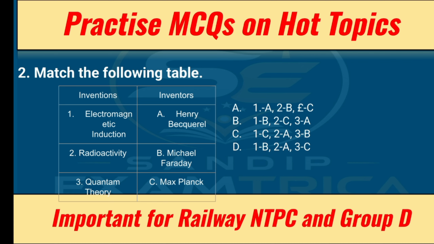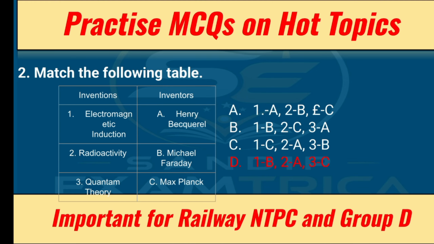Second question, match the following table: inventions and inventors. Electromagnetic induction, radioactivity, quantum theory. Inventors: Becquerel, Michael Faraday, Max Planck. So here, electromagnetic induction was invented by Michael Faraday, and radioactivity was invented by Henry Becquerel. So one is going with B, two is going with A, then three will be C. That means 1B, 2A, 3C. In which option? Option D. So option D will be the correct answer.